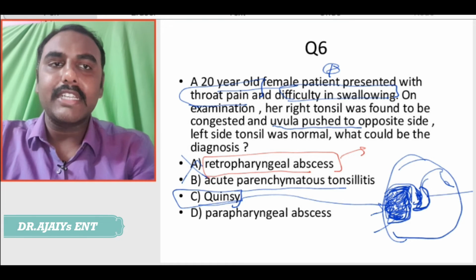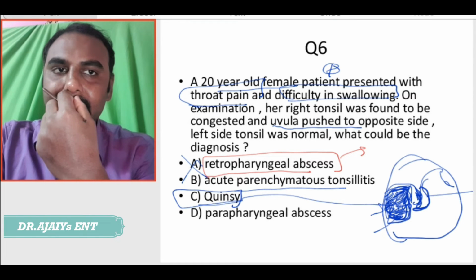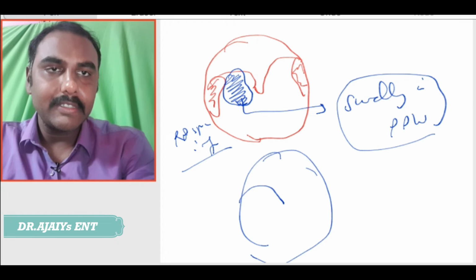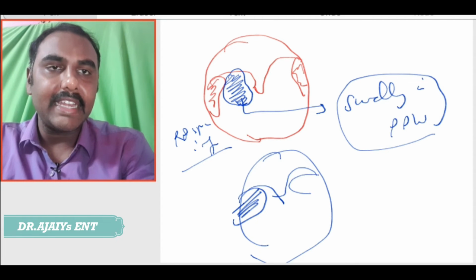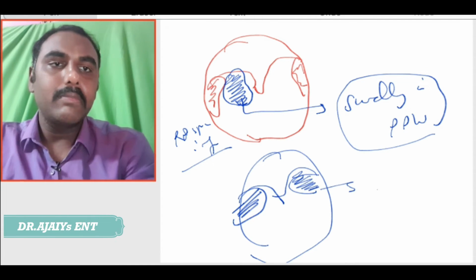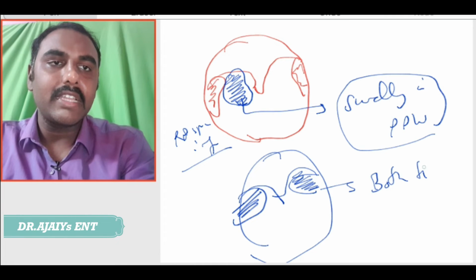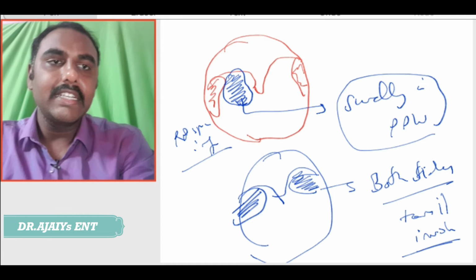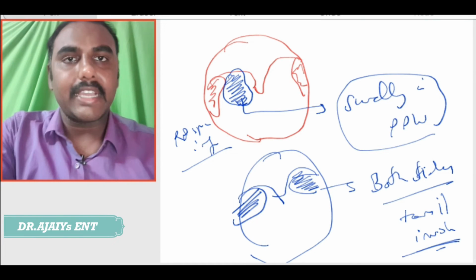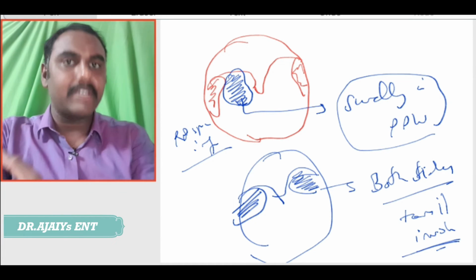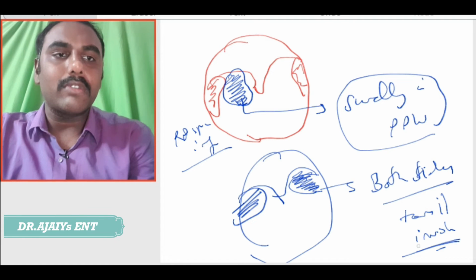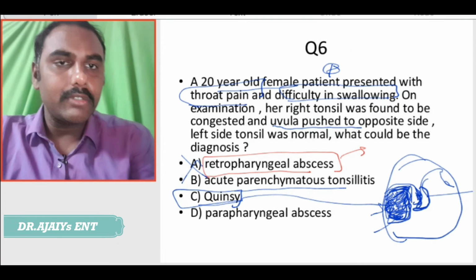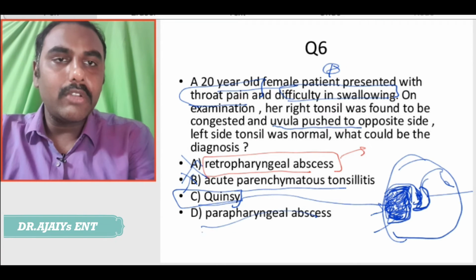Can it be acute parenchymatous tonsillitis? In acute parenchymatous tonsillitis, there will be bilateral enlargement. Usually both sides' tonsils will be involved. It is not that only one tonsil is involved. Both sides' tonsils are involved, then it is parenchymatous tonsillitis. Again it will be congested as given in the question, but both sides will be involved in acute parenchymatous tonsillitis. So, the answer is not B. Ruling out option D.